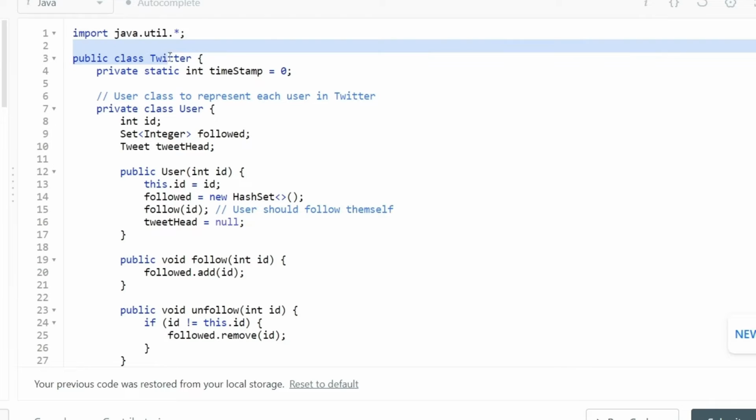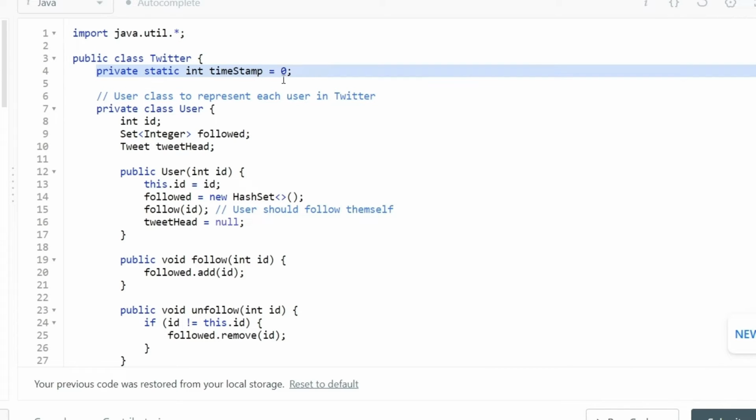Okay, so this is our Twitter class, and we first of all initialize a static timestamp, initialize the value at 0, and then we are simply going to update the value by 1, so we can keep track of the time. Now let's try to understand what our user class looks like. As specified, we are going to have an ID for any particular user.